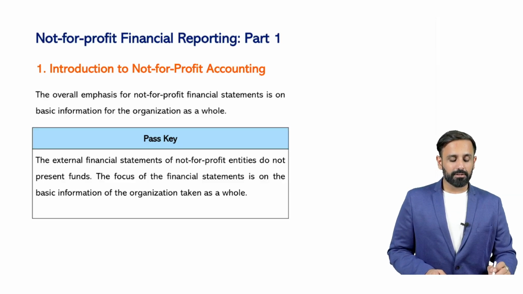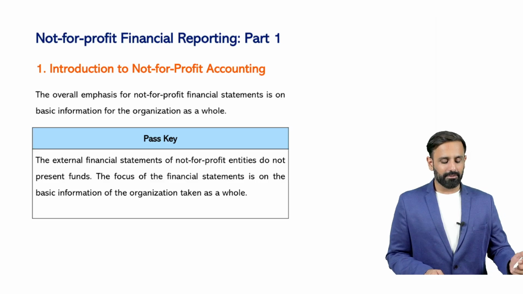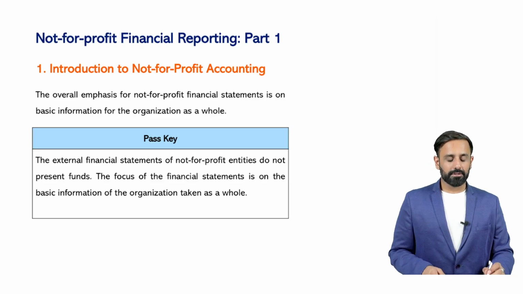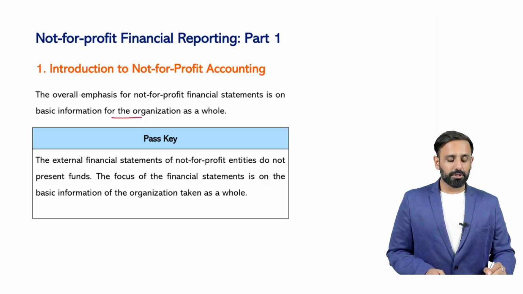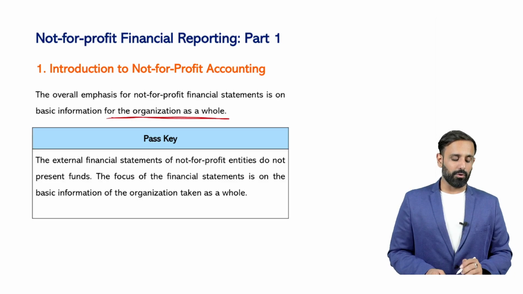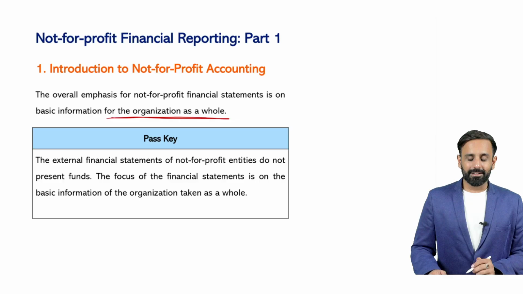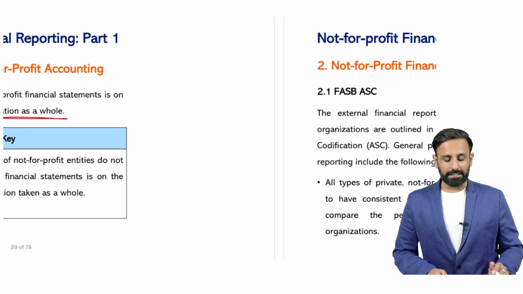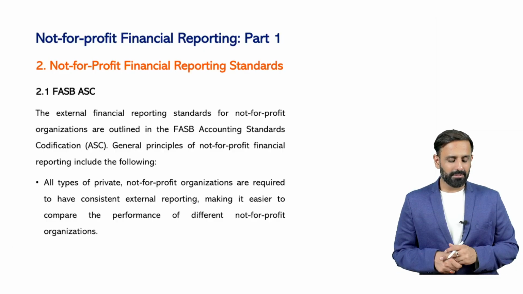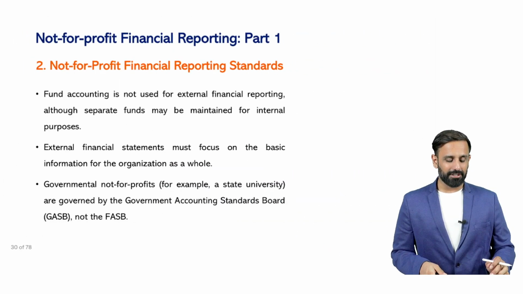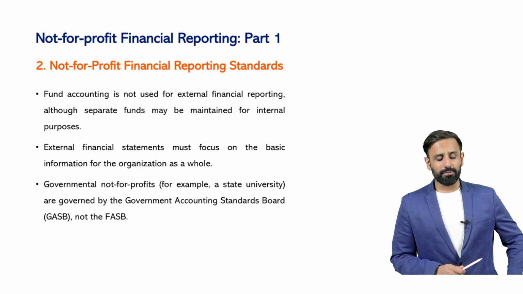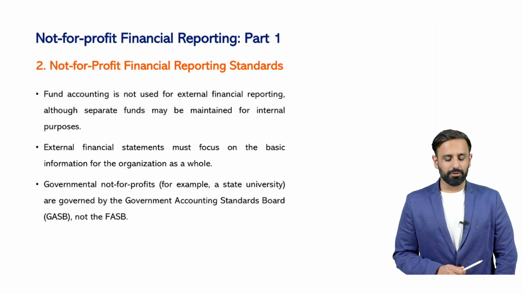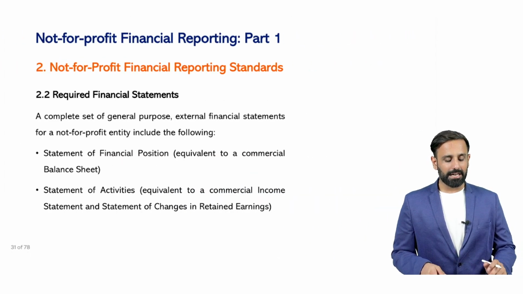Now you can see the introduction to not-for-profit accounting is given, which we have already discussed. The overall emphasis for not-for-profit financial statements is on the basic information for the organization as a whole, right? So here you will provide the basic information of the organization. Now here you can see the definition is given. What is the definition of a not-for-profit organization and what is going to be the use here? So you can read this theory here, and automatically you will get the clarity about this, right?